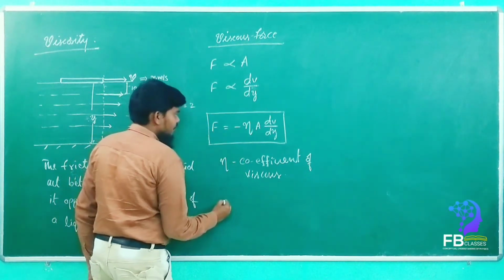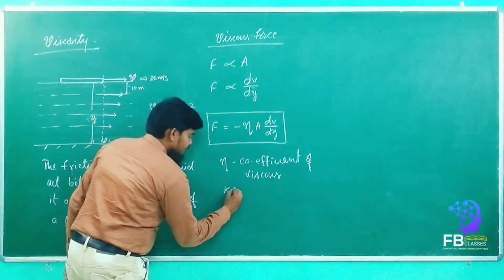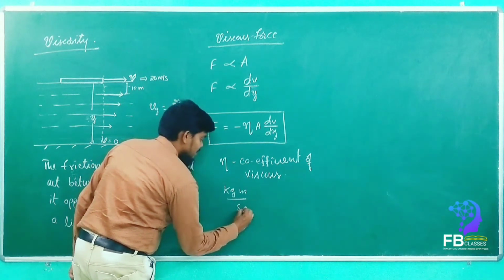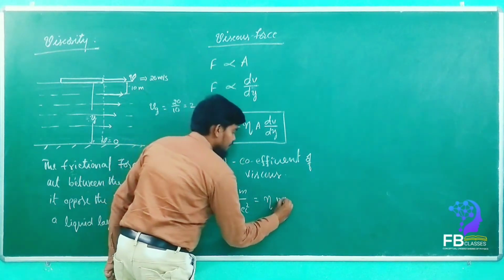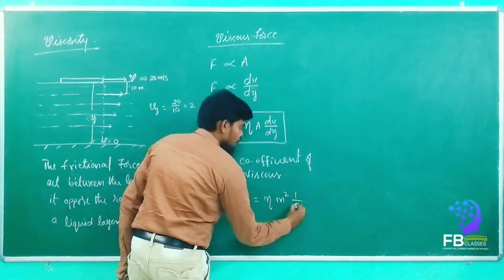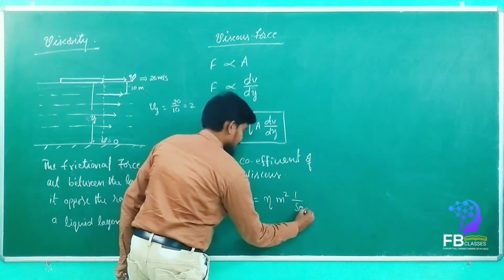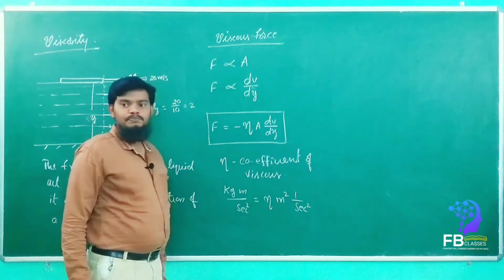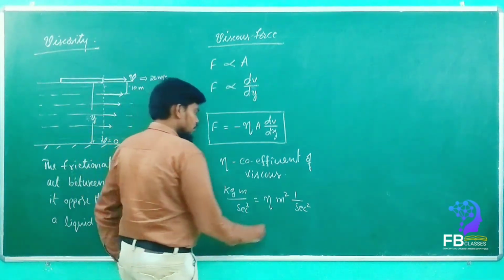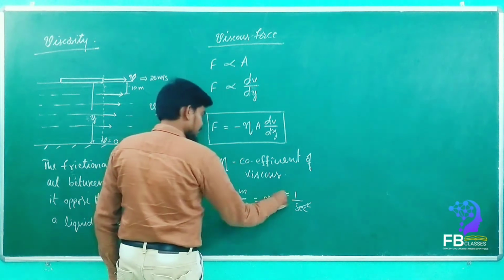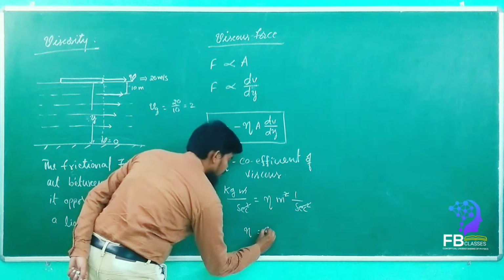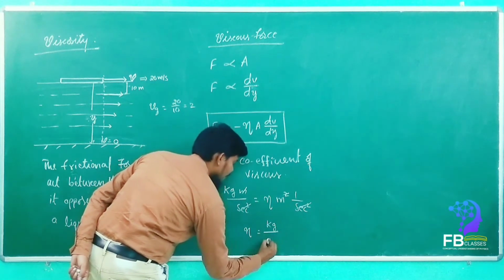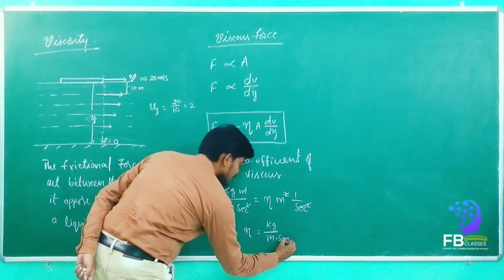See here, force, if you take force as kg meter per second square, is equal to eta meter square, here 1 by second square. Yes or no? The same will come. So here second square will get cancelled, meter square will get cancelled. Now what will happen? Eta is equal to kg per meter second.